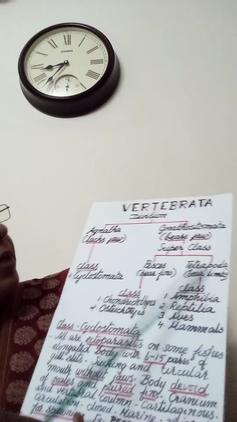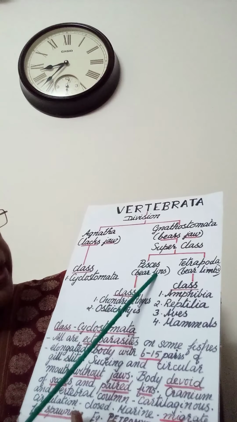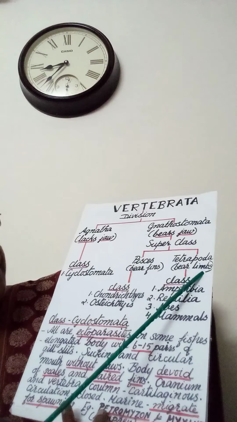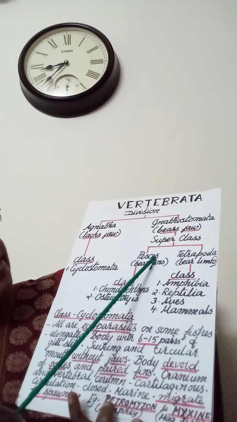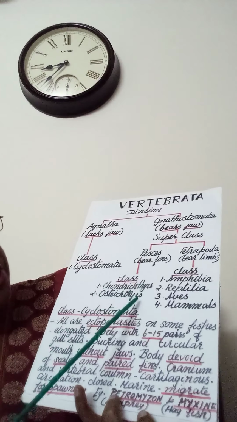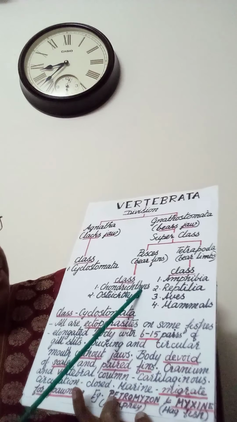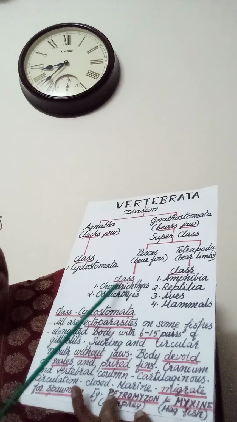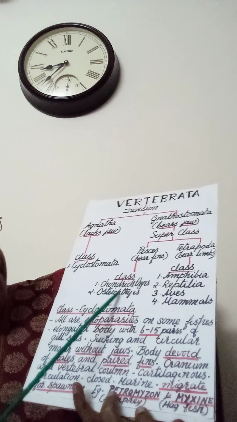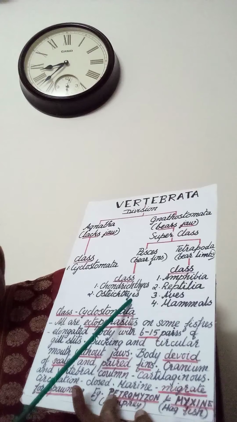Pisces meaning fishes, they will be having fins, whereas Tetrapoda will be having limbs. Under superclass Pisces, the classes are chondrichthyes and osteichthyes. Chondri meaning cartilage, whereas ichthy meaning fishes. So chondrichthyes are known as cartilaginous fishes, whereas osteichthyes, osteo meaning bony, ichthy meaning fishes. So osteichthyes are bony fishes.